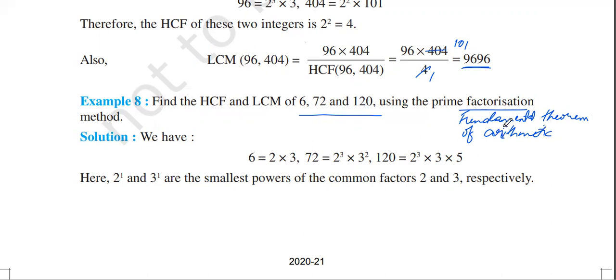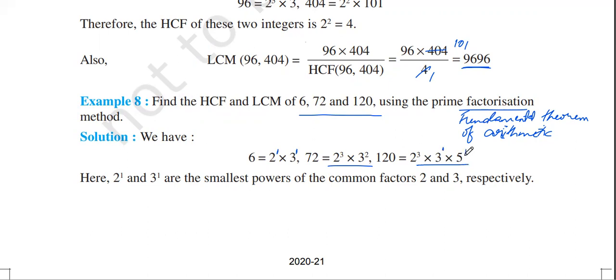So we know 672 can be written as 2 to the power of 5 and 3 to the power of 1. They have not written powers, it's understood. And 72 can be written as 2 cube into 3 square. 120, 2 cube into 3 into 5.